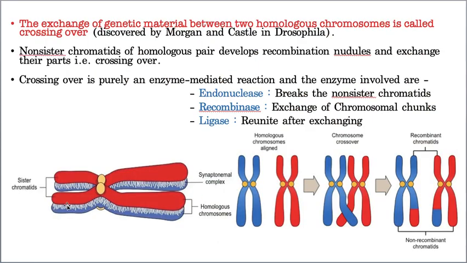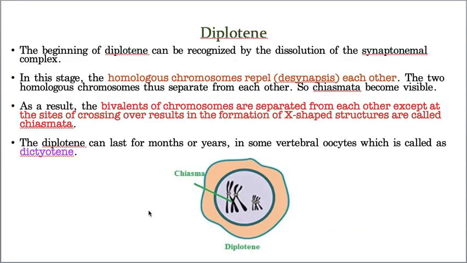Earlier, they were arranged like the bread slices of a sandwich. Now they start moving away from each other. Did you notice it or not? But a very small point, please understand. What is that? They start repelling throughout the chromosome except at the junction of the crossing over. That means they are still attached. Did you notice it or not?